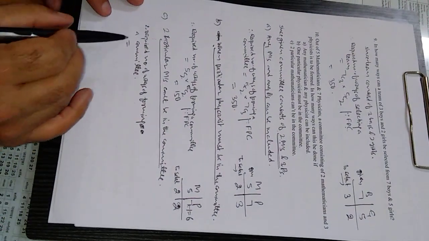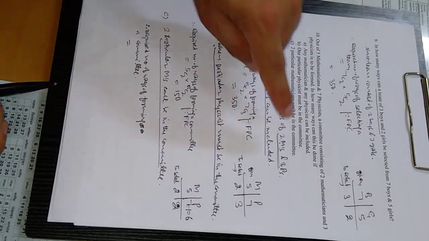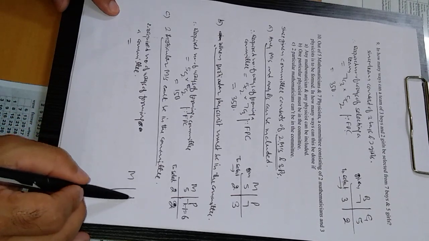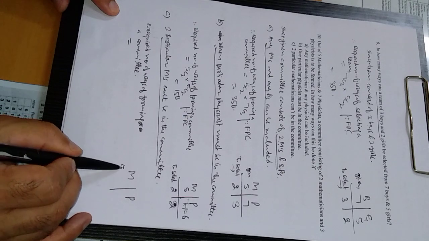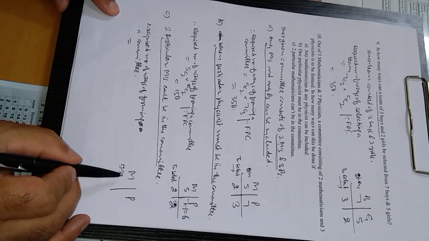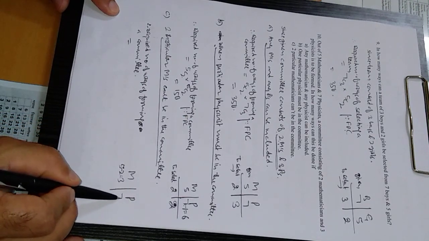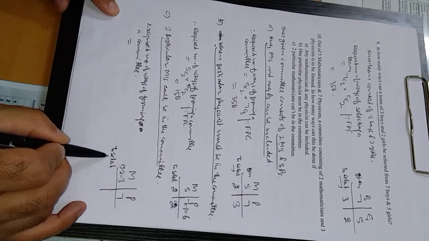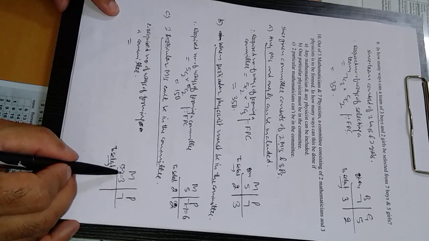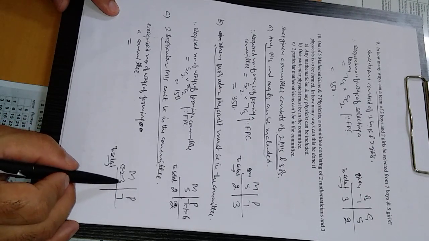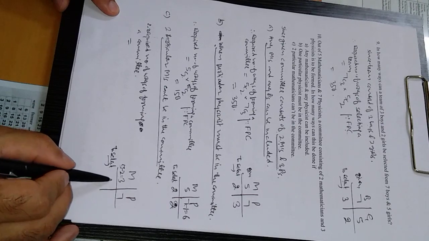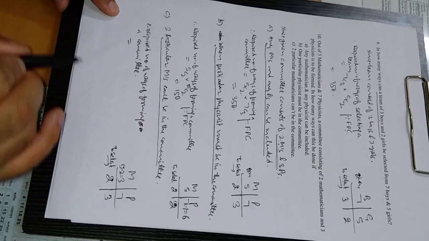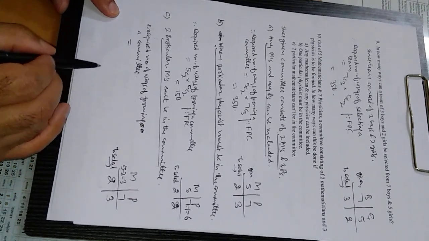All right. Third case: 2 particular mathematicians can't be in the committee. So subtract 2 from 5 mathematicians, and there are 7 physicists. Can't be in the committee means we are not in a position to select those 2 mathematicians. It means we have only 3 mathematicians for the selection. Out of 3 we have to select 2, and out of 7 we have to select 3. There is no restriction on physicists, so this can be done.